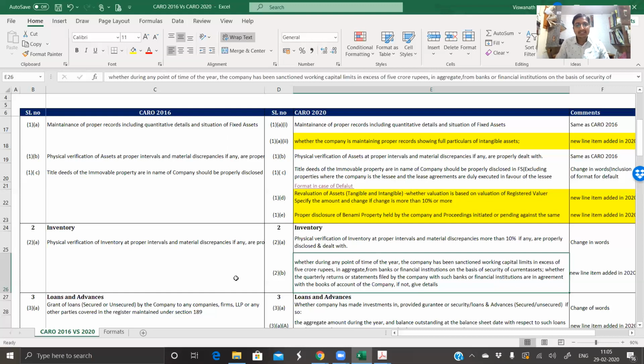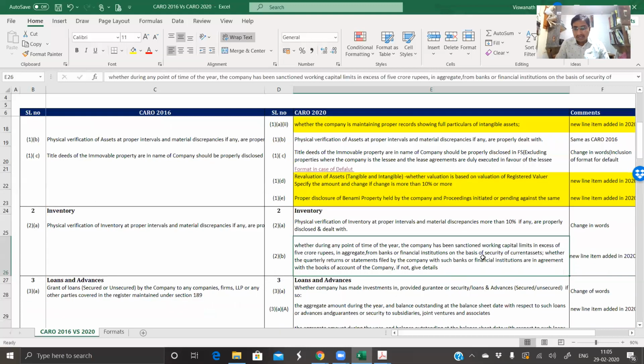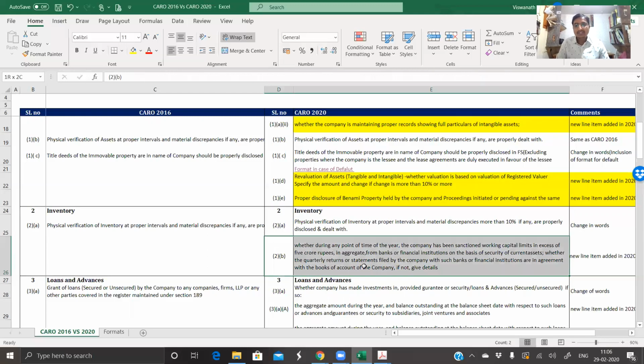Now, in this case, what is the CARO asking us is: whether the quarterly returns or statements filed by the company with such banks or financial institutions are in agreement with the books of accounts, and if not, give details. Presently we were only auditing balance sheets as on 31st March of a particular financial year. This clause actually extends the scope of audit, wherein the quarterly current assets and inventory figures submitted to the bank have to be checked against the Tally backup which we are auditing.